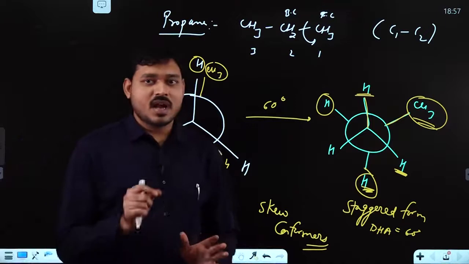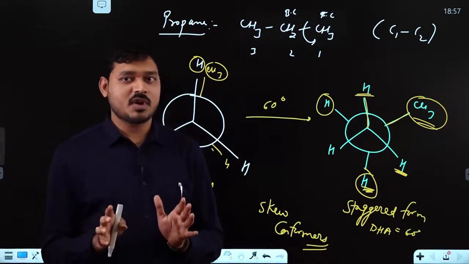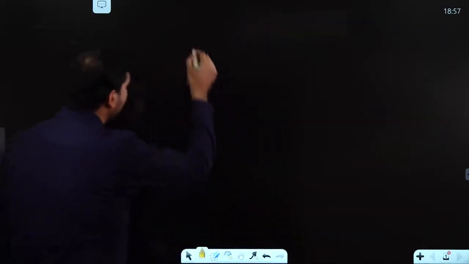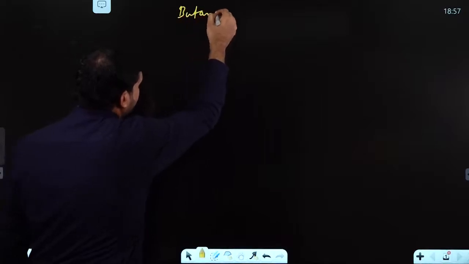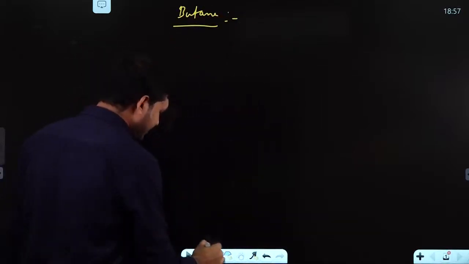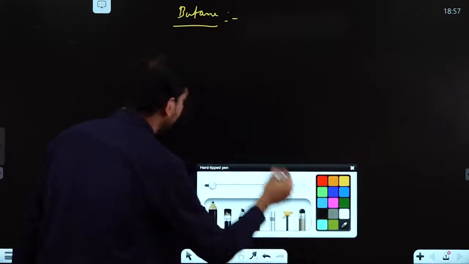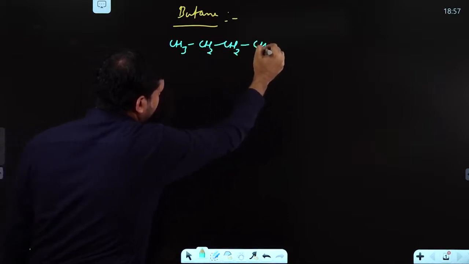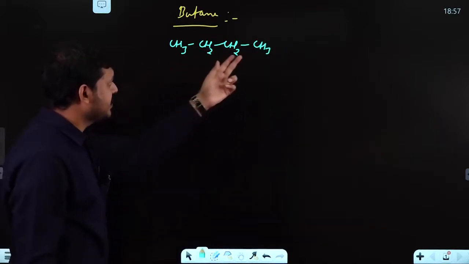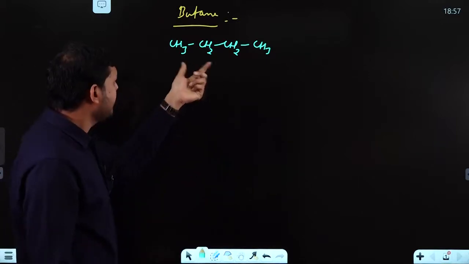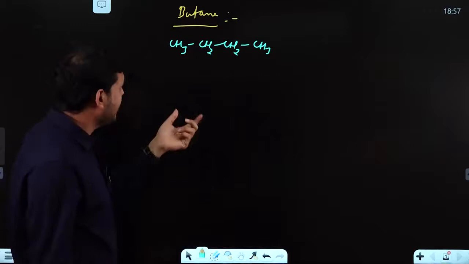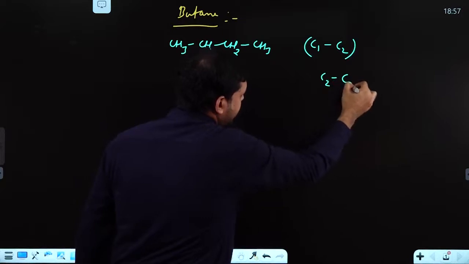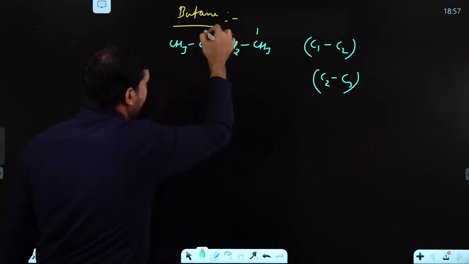So last, I'll be discussing the conformers of butane. For today's lecture, that will be your last part. So let's draw conformers of butane, CH3, CH2, CH2, CH3. In this compound, the question arises whether I have to draw through C1, C2 or C2, C3, because this is your numbering 1, 2, 3, 4.